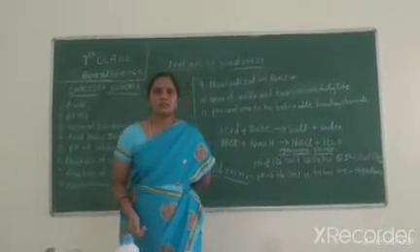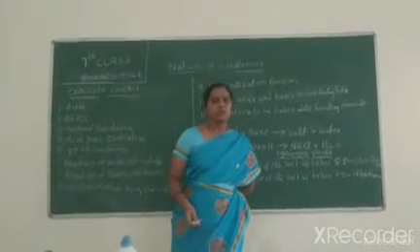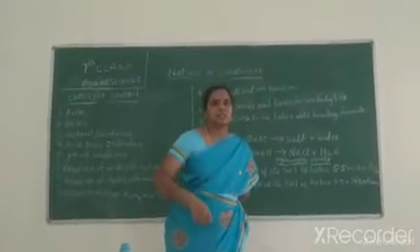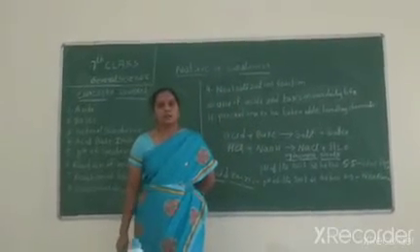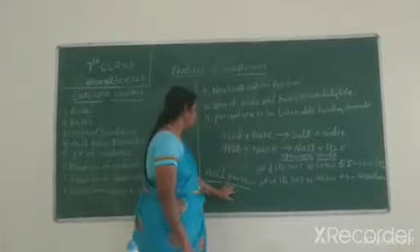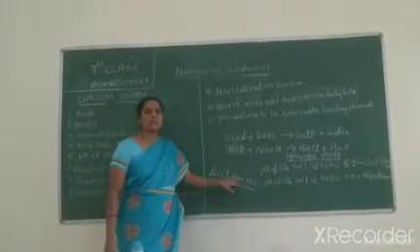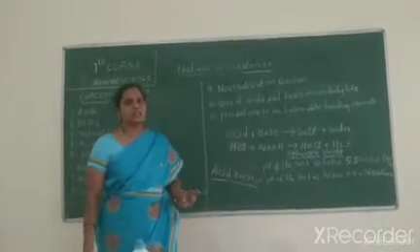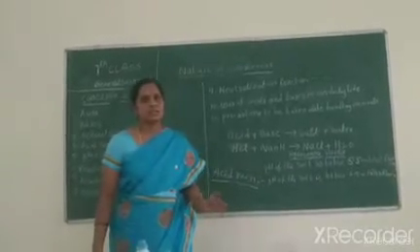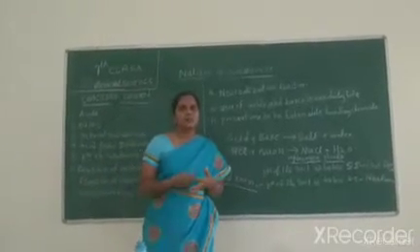Acid rain is rainwater which is of acidic nature. Rainwater of acidic nature is called acid rain. But how is acid rain formed?